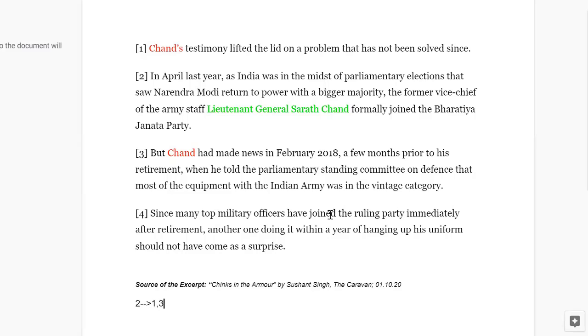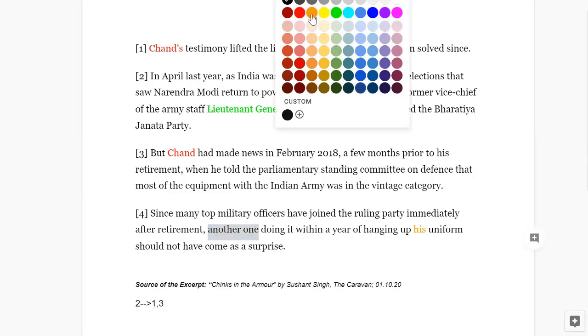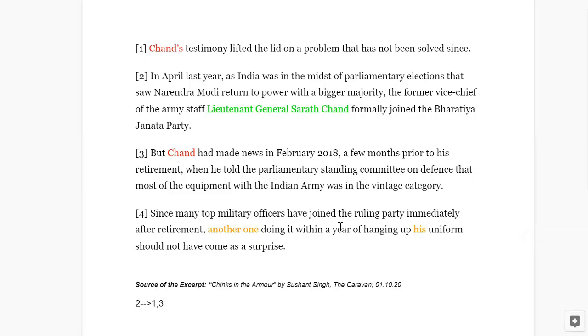Since many top military officers have joined the ruling party, another one doing it within a year of hanging his boots. So there are two critical words here: his, and another one. This another one doing it assumes that we know who that another one is, right? It doesn't introduce that another one. It expects that we know. It's already mentioned that many top military officers have joined, but this is going from general to specific. Another one doing it. Is that a specific person? We don't know. Should not have come as a surprise. Again, this doesn't seem to be the first sentence at all.